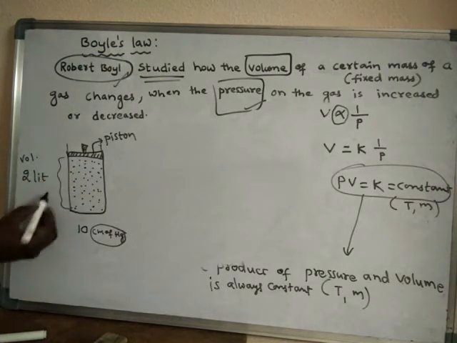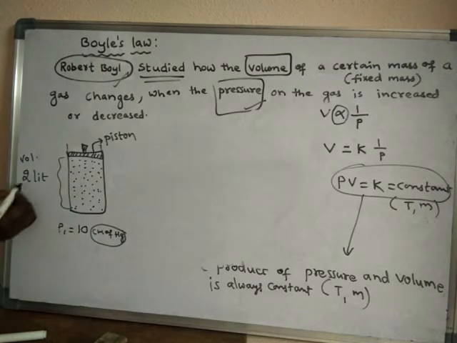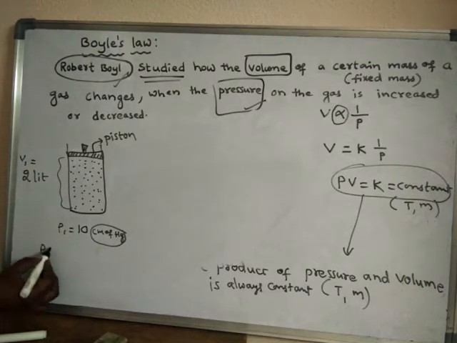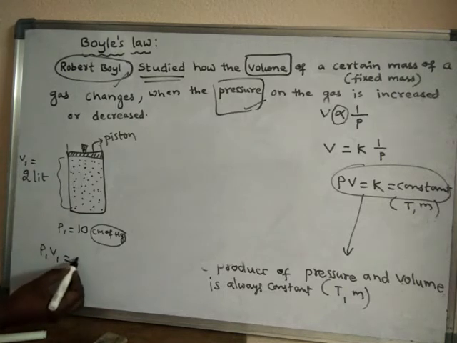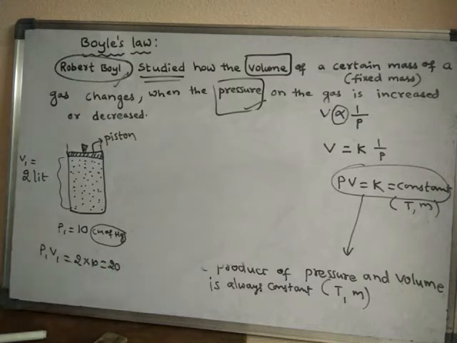Let us assume the pressure is P1 and the volume is V1. So the product of pressure and volume is 2 into 10, which is 20.